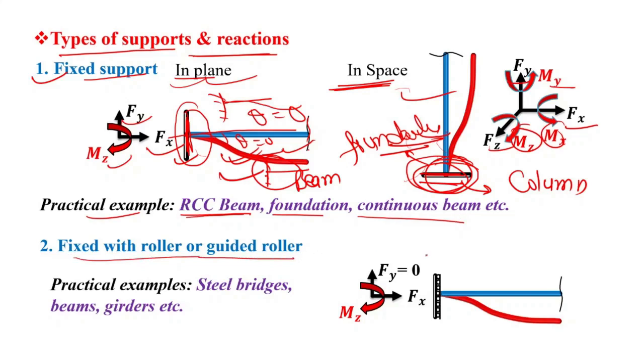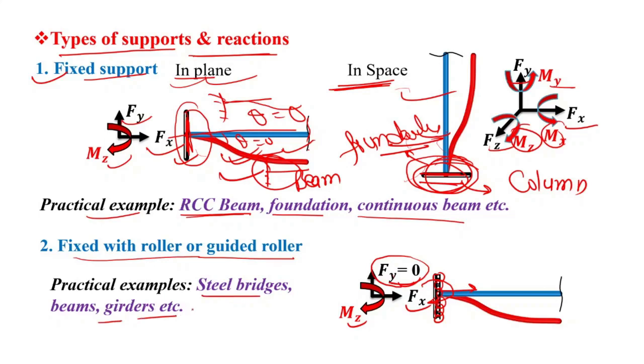Now the second type of support is fixed with roller or guided roller. Here a roller type of arrangement is provided, so that we can release one particular force. In this diagram we are showing that we are releasing the vertical force. Since here there are rollers, this structure cannot move in this direction and also cannot rotate in this direction, so the reactions generated are Fx and Mz, but Fy will become 0.